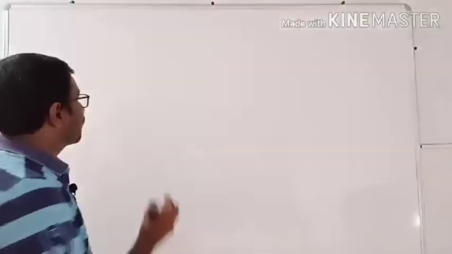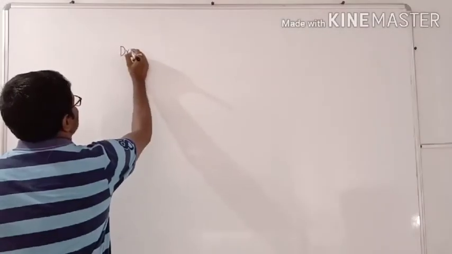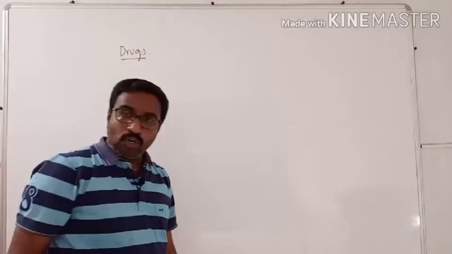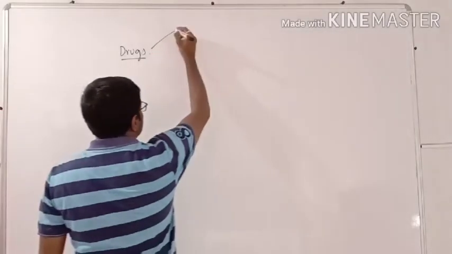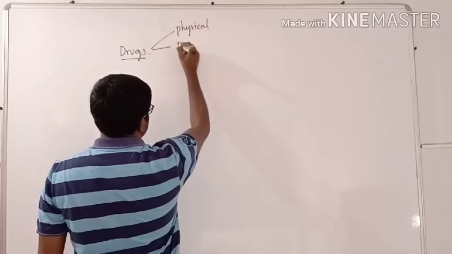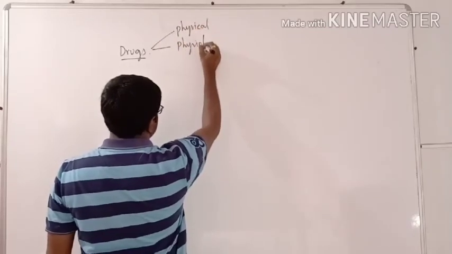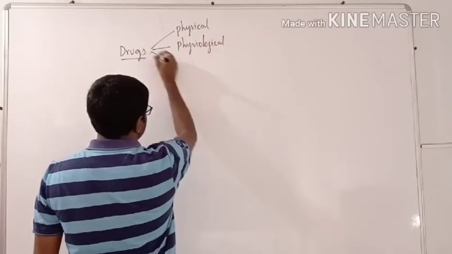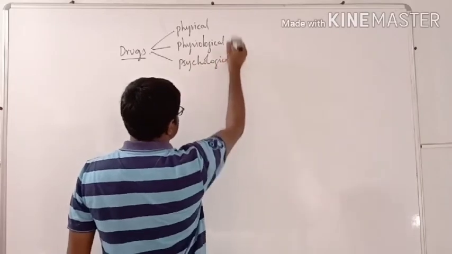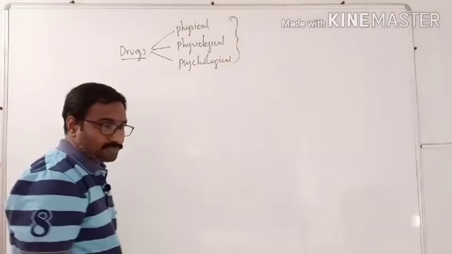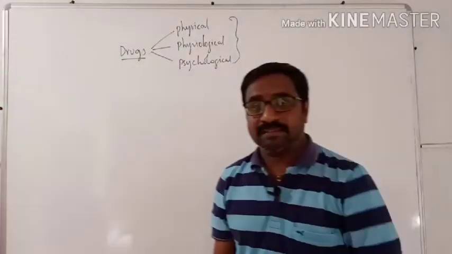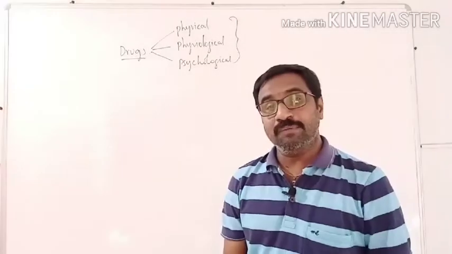Now we shall talk about the topic drugs. Drugs are those chemicals which alter the physical nature of our body, the physiological nature of the body, or psychological behavior; anything which alters any of these is called a drug. Generally, these drugs are useful to treat the person. But we are talking about drug abuse.